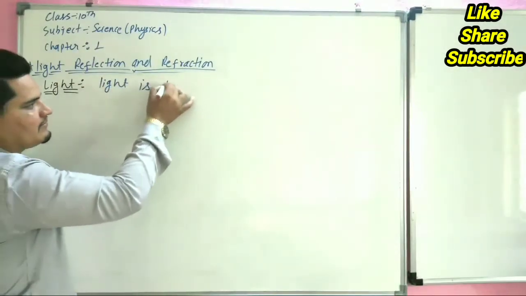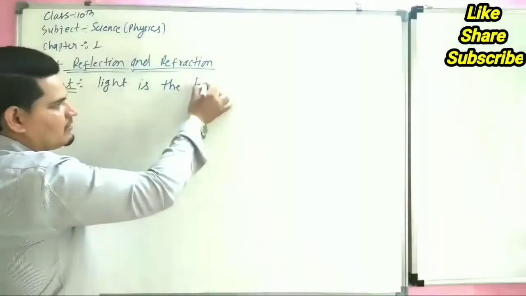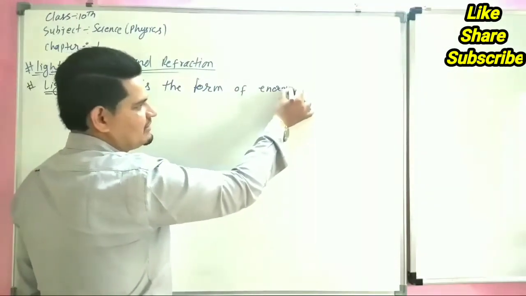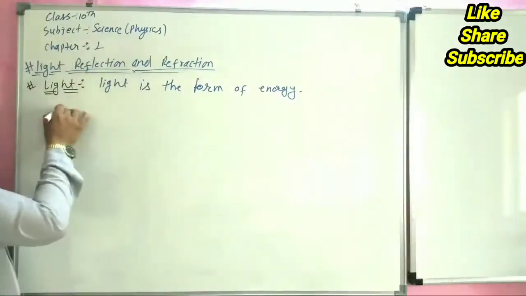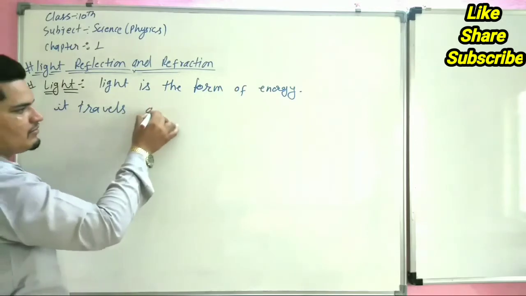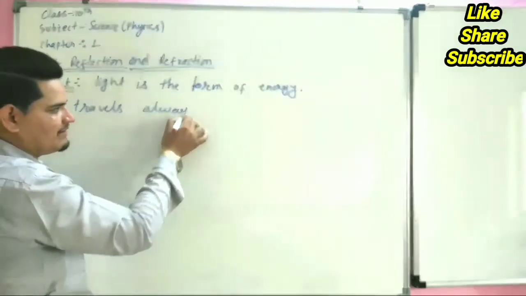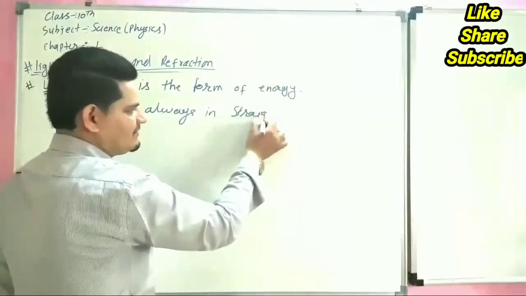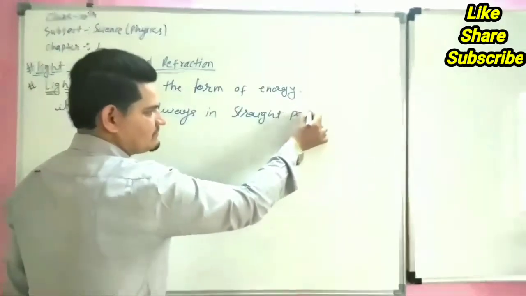Light is the form of energy. It travels always in straight path.